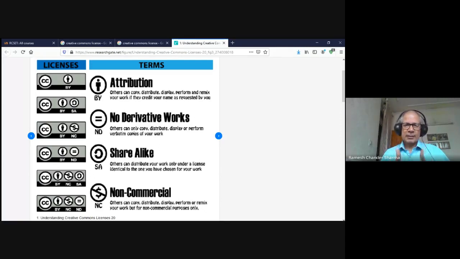Then there are these 3 things. No derivative works means we cannot revise that work. We can use it as such, but we cannot modify it. Then non-commercial: we can use it, modify it, revise it, but we cannot make commercial use of that product. And share alike means there are some organizations which try to protect their copyright and the nature of their work, along with allowing others to use their material. So these are the 6 types of Creative Commons licenses. The above 4 are treated as open educational resources. The below 4 are not treated as open educational resources.